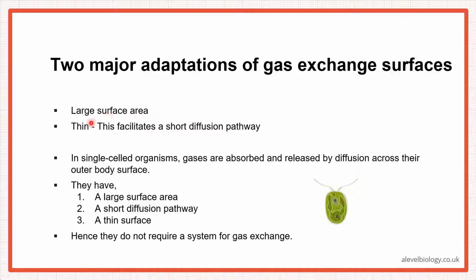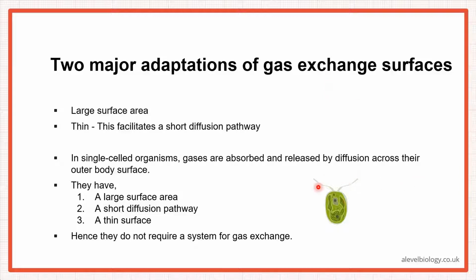Secondly, the membrane through which gas exchange is taking place should be thin, because the thinner it is, the shorter the diffusion pathway. If it's a thick membrane, it will take long for diffusion to take place. So these two adaptations have to be there for the gas exchange surface to work effectively: a large surface area, and it has to be thin.